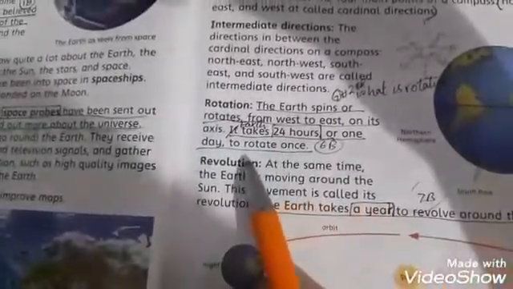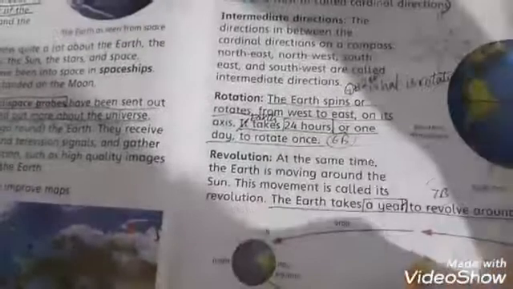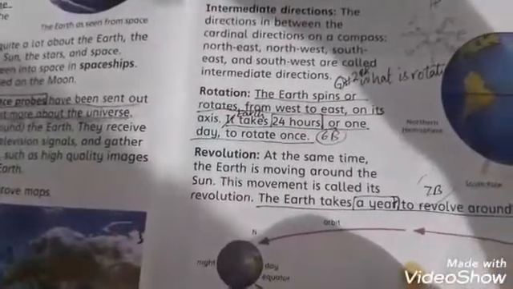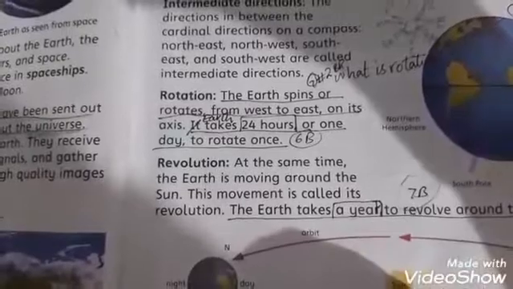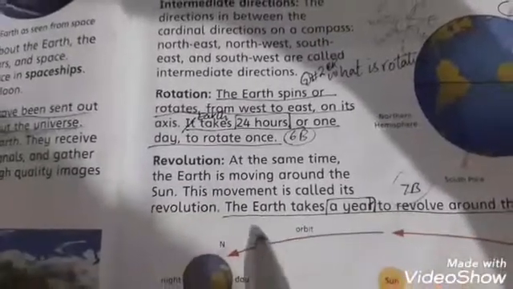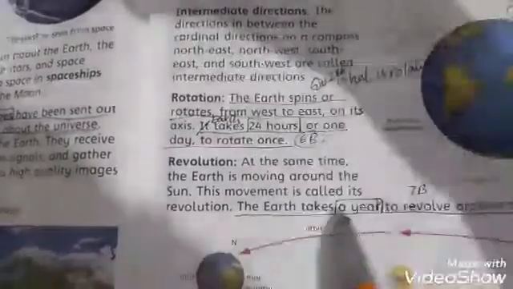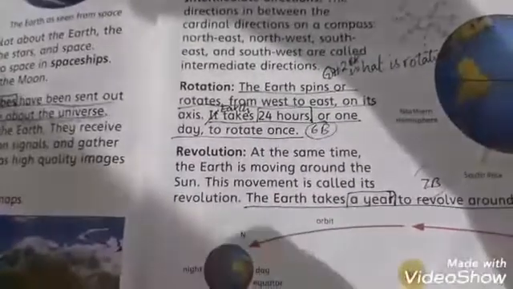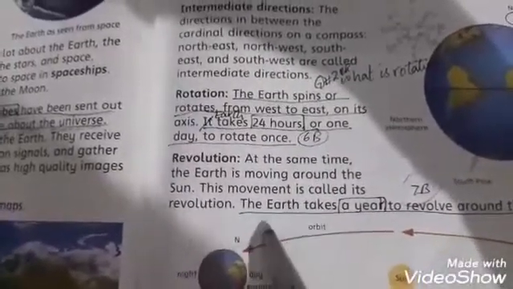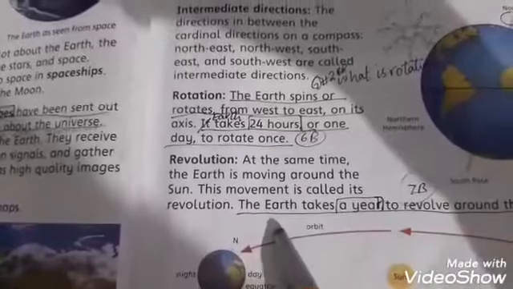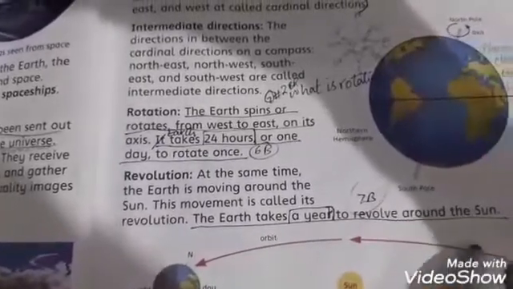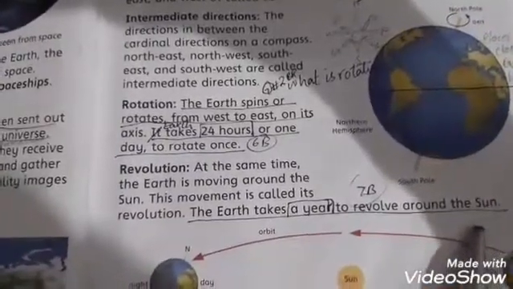Rotation. Rotation is the movement of earth on its axis. The earth spins or rotates from west to east on its axis, and earth takes 24 hours or 1 day to rotate once around its axis. Revolution. At the same time, the earth is moving around the sun also. This movement is called revolution, and the earth takes a year to revolve around the sun.